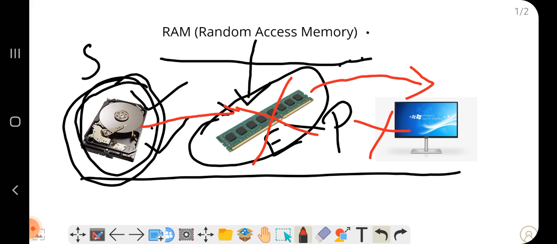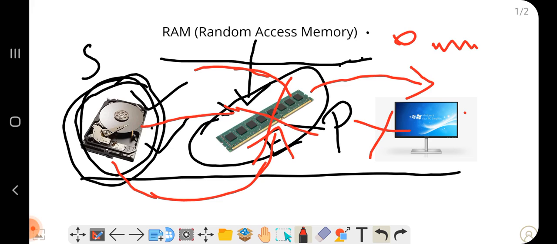As we switch on the computer or the mobile phone, whatever data is present on the secondary storage device will be moving to the RAM chip. From the RAM chip, we are able to see the data on the monitor screen. Again, when we shut down the computer or the mobile phone, it shows the symbol of processing or moving, and we wait for some time. What will be happening at that time? Whatever data is present on the RAM chip will again be moving to the hard disk.